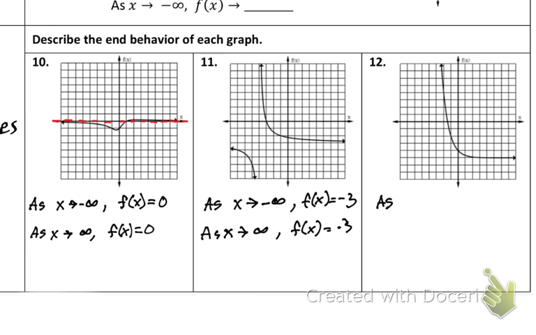We have as x approaches negative infinity. So as we go left, we'll notice our y values skyrocket. That is where our y values go. We have f of x goes to infinity. However, as we go right, it doesn't go down forever. It approaches this horizontal asymptote at negative 5. So our y values will approach negative 5.